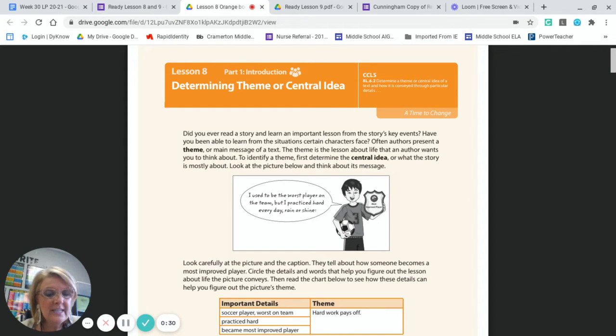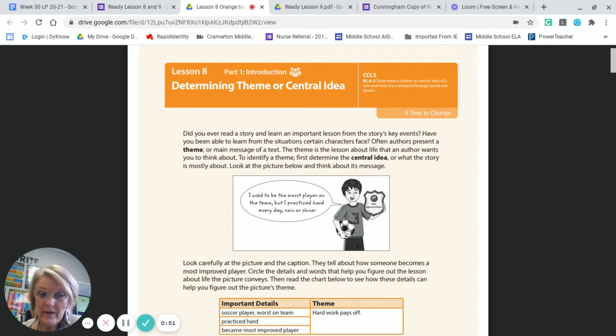Often, authors present a theme, which is a main message of the text. It's the lesson about life that the author wants you to think about. So, to identify a theme, first you have to determine the central idea, or what the story is mostly about. So, let's look at this picture below and think about its message.